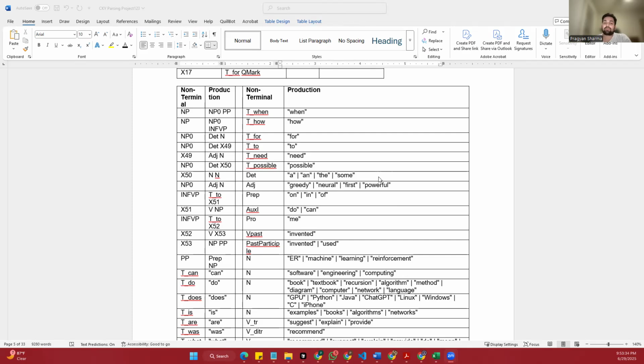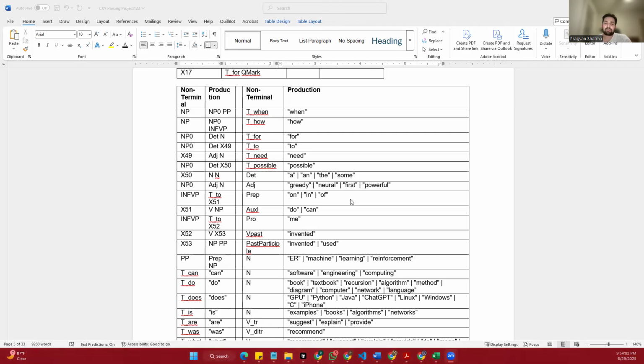At the bottom of this page, we also see a full list of non-terminal and terminal rules, like determiners, adjectives like powerful or neural, nouns like GPU or recursion, pronouns, proper nouns like Python and Linux, and verbs like install, learn, and recommend.